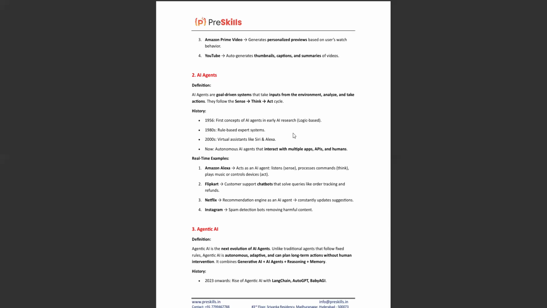For example, if you want to travel somewhere and book a flight ticket, you give the input that you want to travel. Based on climate changes like rain or clouds, it automatically checks the availability of tickets, the cheapest rates for a particular month and date, and also predicts the weather forecast using weather APIs.